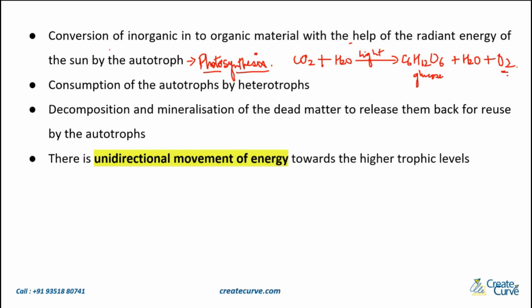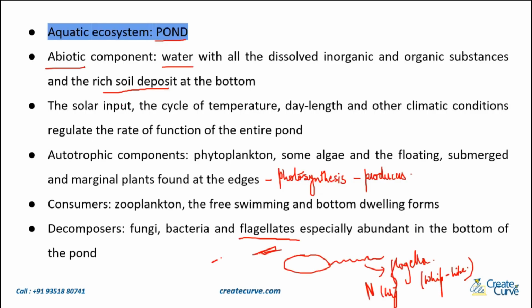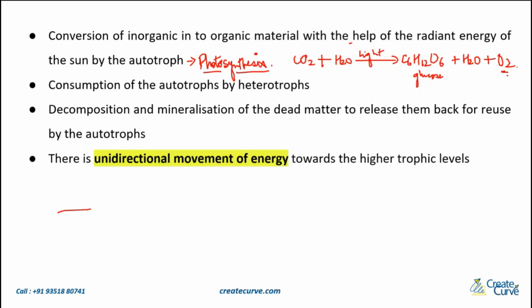These are the producers. Then the next thing that happens is the autotrophs will be consumed by the heterotrophs. Who are the heterotrophs? Heterotrophs are the consumers that we saw over here. This consumer group is nothing but heterotrophs. So what do heterotrophs do? They do not make their own food. Rather, they depend on the autotrophs for their food. Once the autotrophs have made the food, the heterotrophs will feed on the autotrophs.